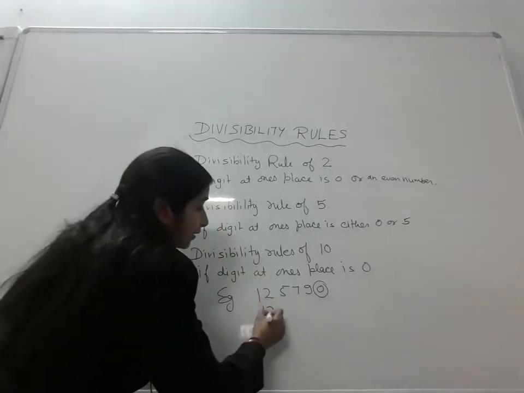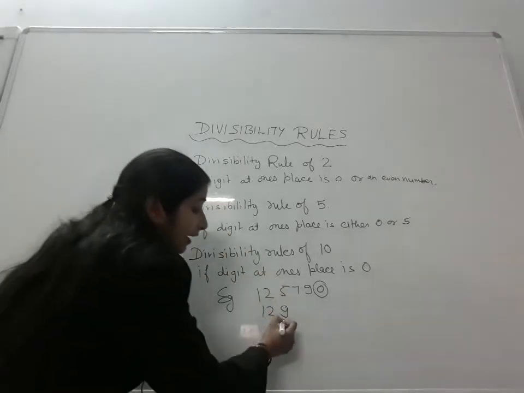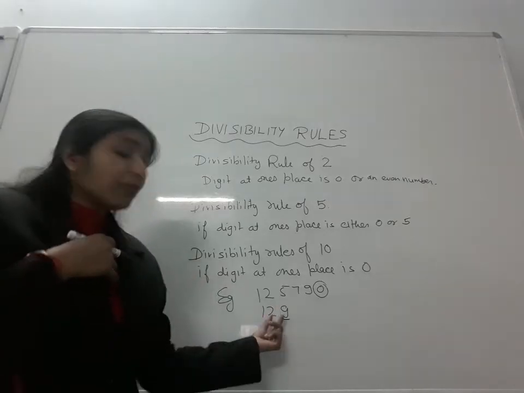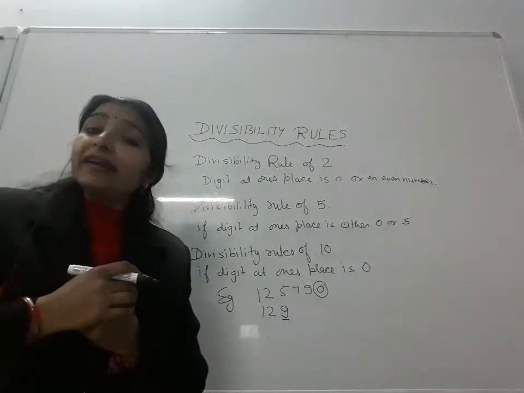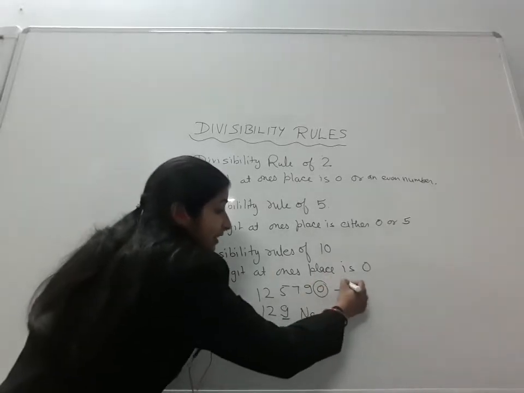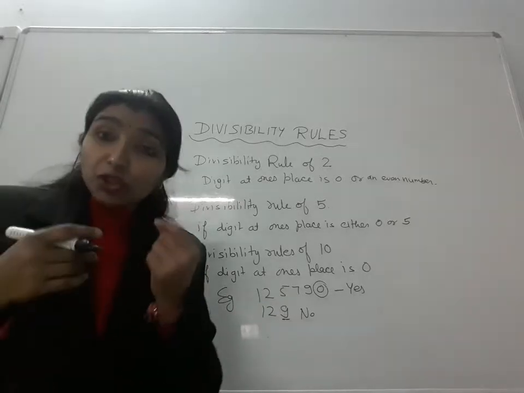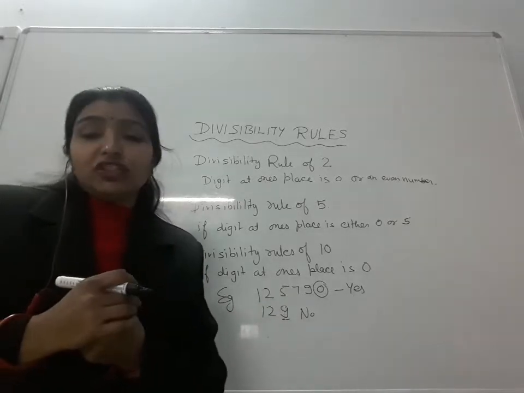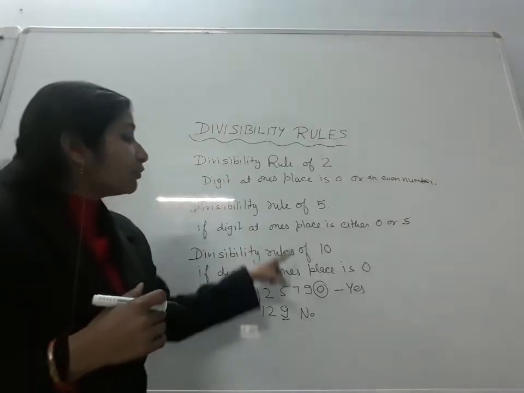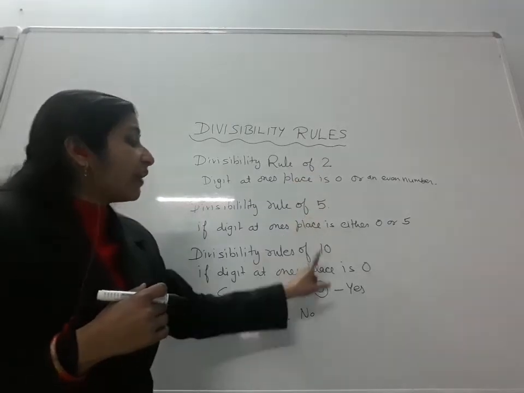If I take 129, here the ones place is 9, not 0. So this number is not divisible by 10. So we will say no, this is not divisible by 10. If your ones place is 0 only, then the number is divisible by 10. So you have to check the ones place for the divisibility rule of 2, 5 and 10.